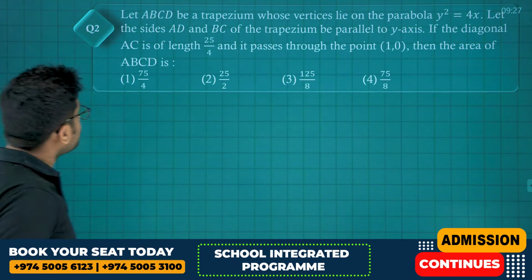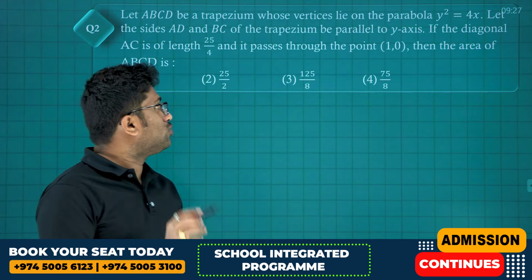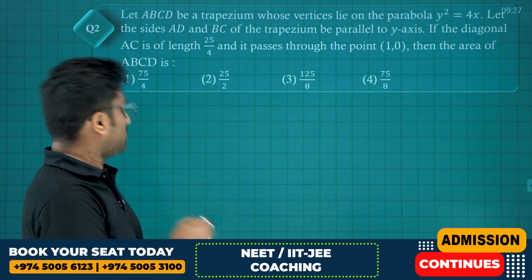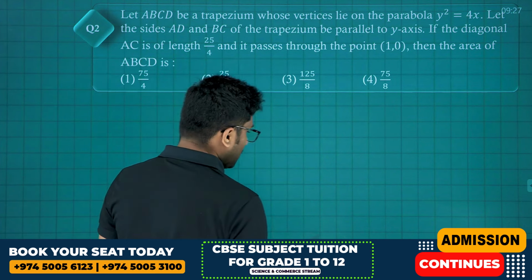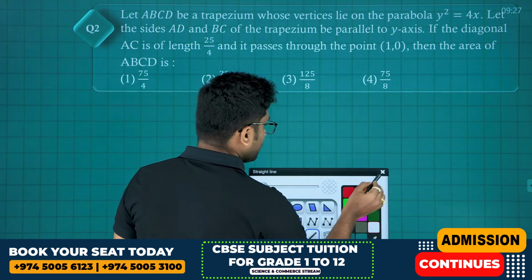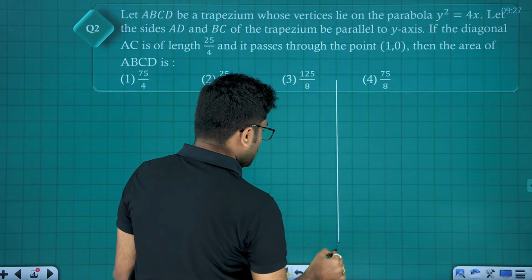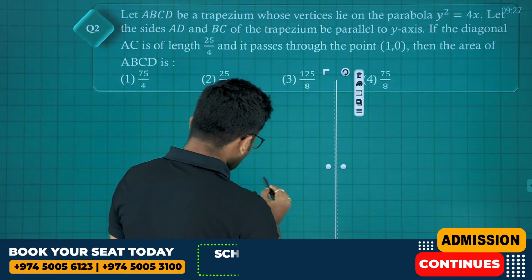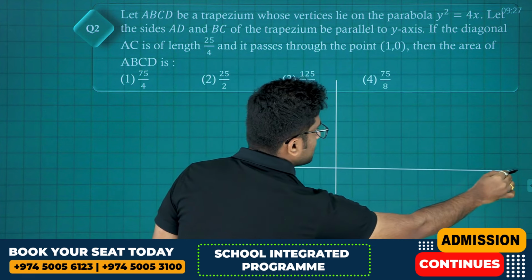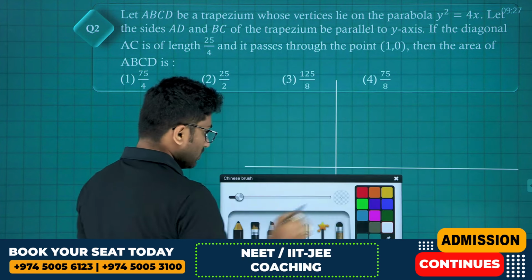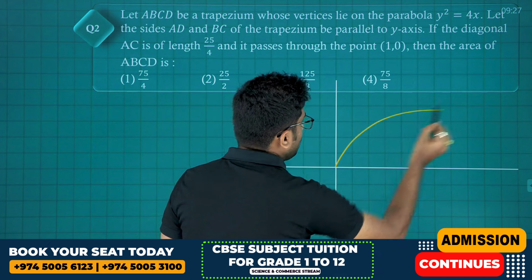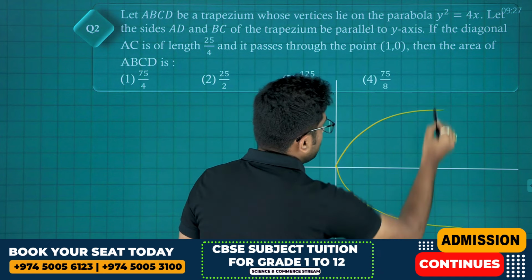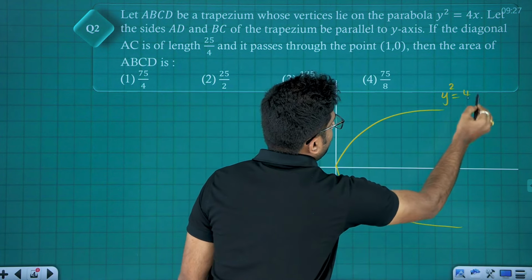Second question. ABCD be a trapezium whose vertices lie on the parabola y square is equal to 4x. So we know what is parabola y square is equal to 4x: a horizontal parabola facing towards positive x-axis. This is y square is equal to 4x.